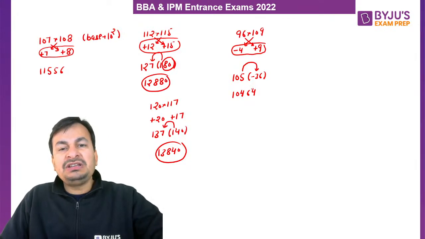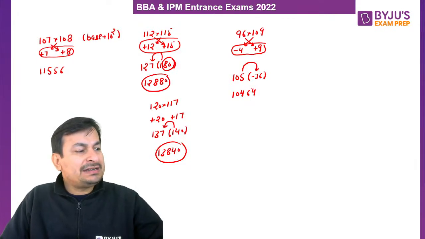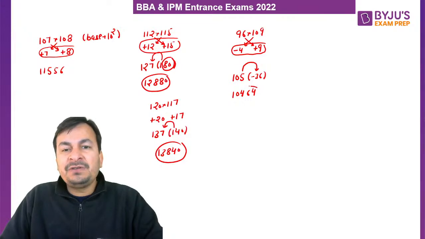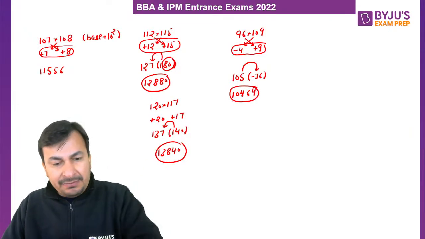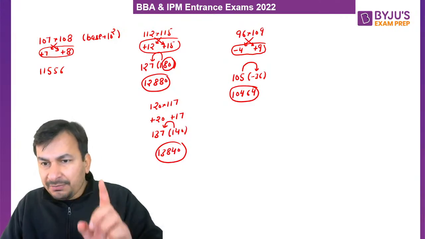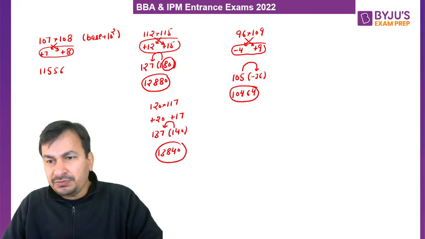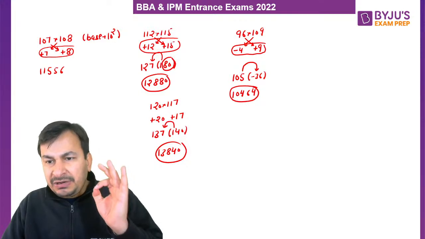So what will be the final product of 96 and 109? 10464. Are you getting my point? What am I trying to say? I am repeating once again. Please listen to me very, very carefully.